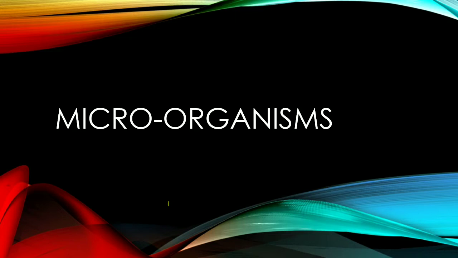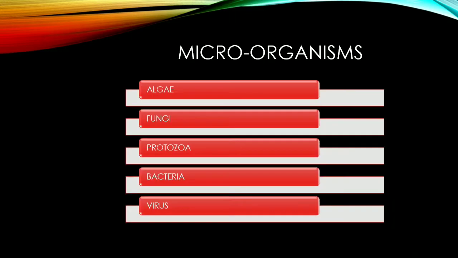We have seen what microorganisms are, why they are called microorganisms, and where they are found. Now today we are going to learn about the different types of microorganisms. The scientists have divided microorganisms into five categories. These are algae, fungi, protozoa, bacteria, and virus.